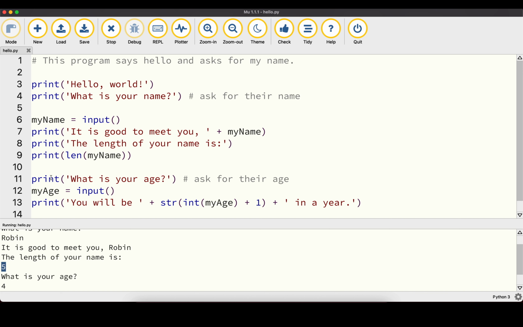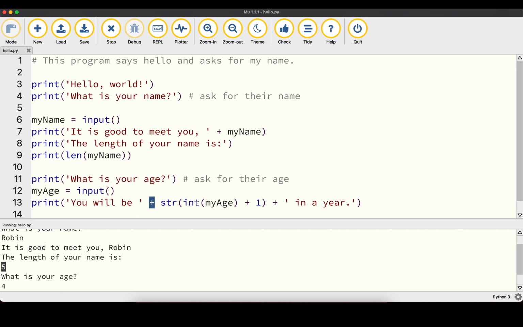Then again, we ask the user for the name using the print statement, and we basically do something very similar to up here, where we are using a variable to store something that the user puts in. In this case, the user would not put in a string as before, but instead an integer value, which is then stored in my name. And then finally we print out you will be, we use the plus sign, and now we see something new.